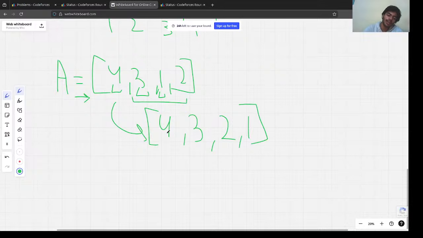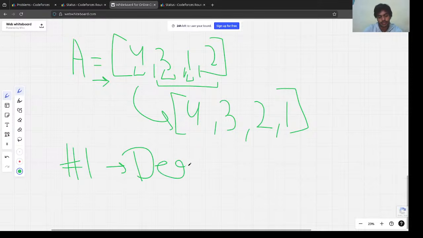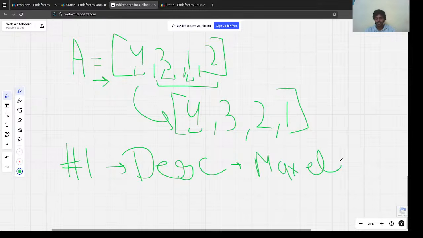To make this lexicographically maximum, this is observation 1, we need elements in descending order. We need the maximum element at the leftmost side.